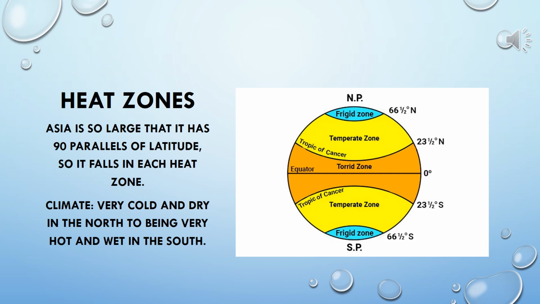So you must make this diagram in your notebook, and please mark and label all the three heat zones, that is frigid zone, temperate zone, and torrid zone. Torrid zone is also called tropical zone.